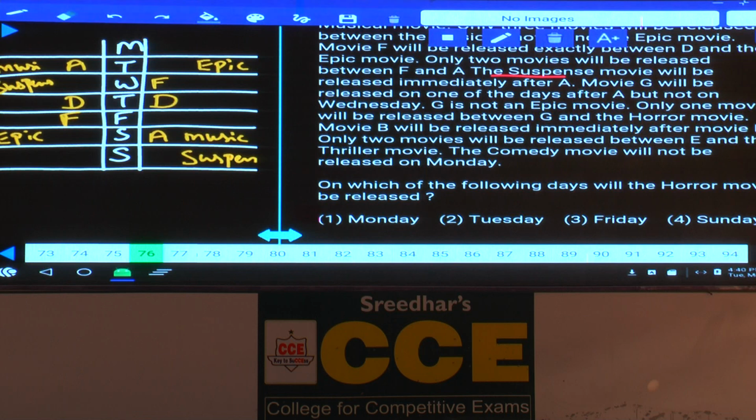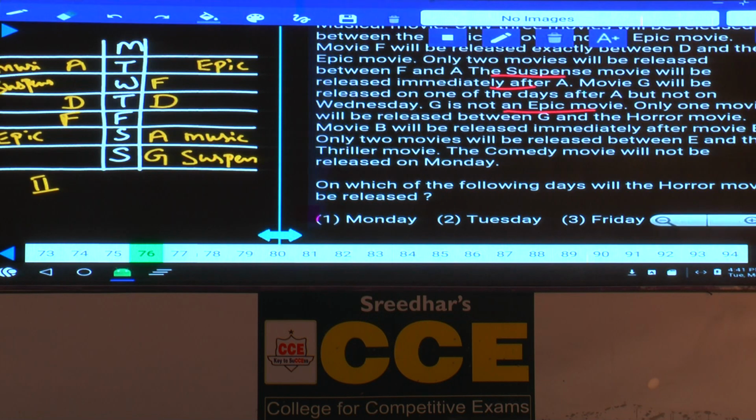Then movie G will be released on one of the days after A, but not on Wednesday. In the second case, G can be either on Saturday or Sunday, and out of which G is not an epic movie.